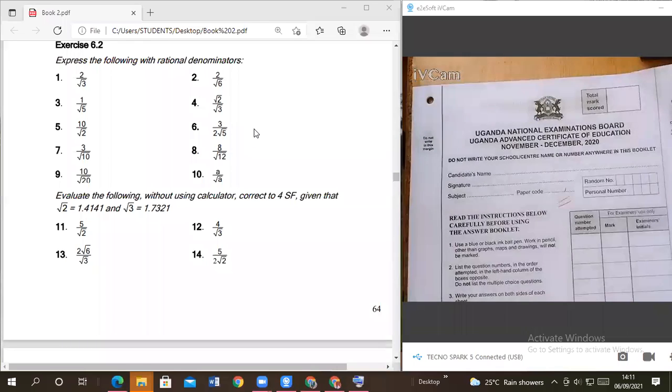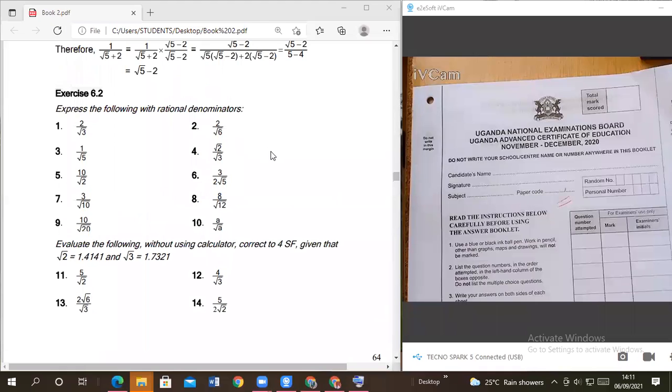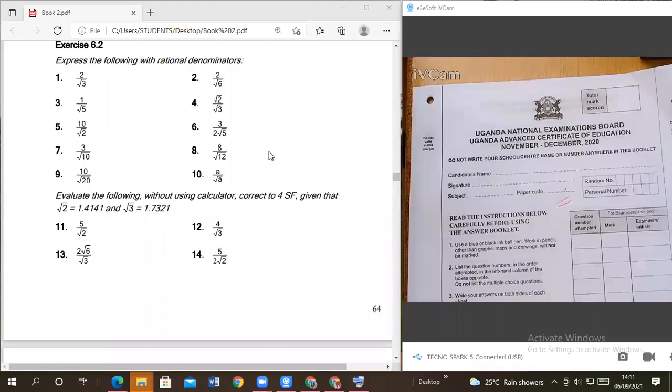Okay, teacher. Are you able to see my screen? Yes. Now, members, this is what we are going to do. Today we are just going to discuss only Surds. Only Surds. We are going to do revision on that. Okay?